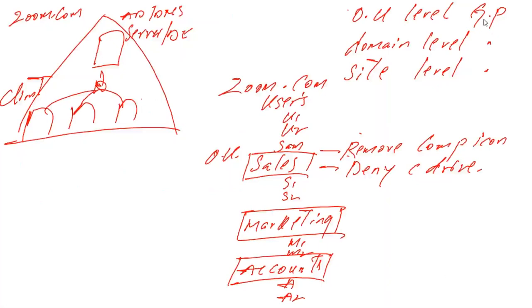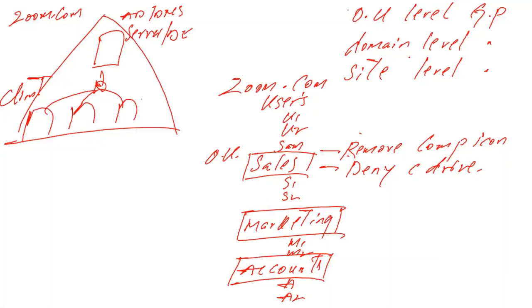So till now we have seen what group policy is and how to apply group policy on an OU. If I apply the policy on the sales OU, only these users are restricted, not marketing, not account, not the other users of this domain. Now come to the next policy. Write the heading: domain level group policy. And please write down one point there.